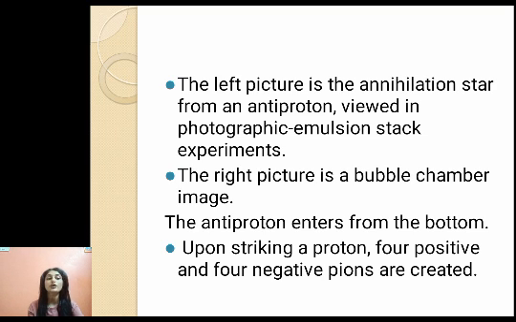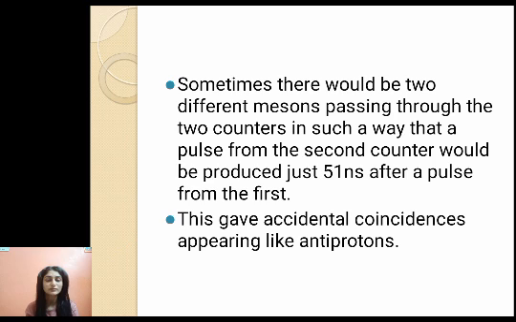So the antiproton enters from the bottom. Upon striking a proton, 4 positive and 4 negative pions are created, so that looks like a star, and that is called an annihilation star. Sometimes there would be two different mesons passing through the two counters in such a way that a pulse from the second counter would be produced just 51 nanoseconds after a pulse from the first. And in that case, we can think that it is an antiproton, but basically that is a meson.